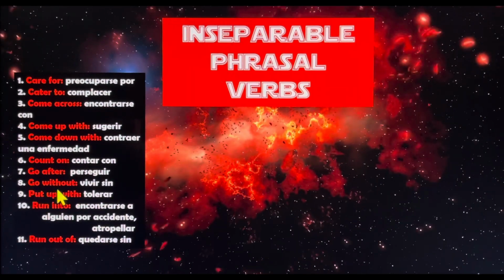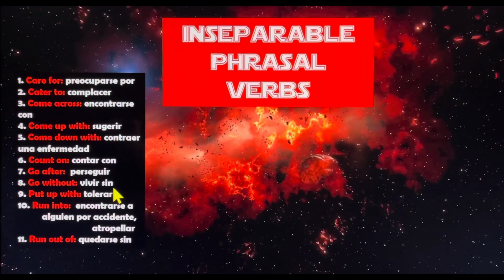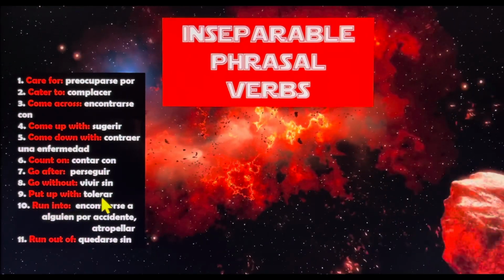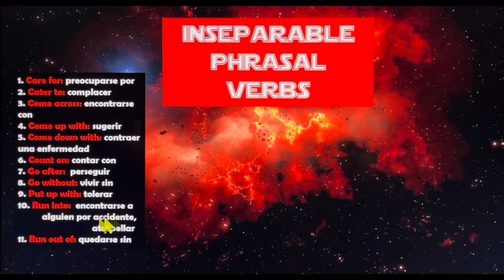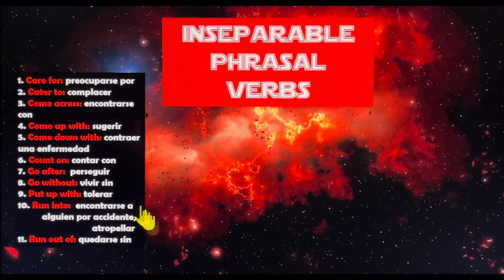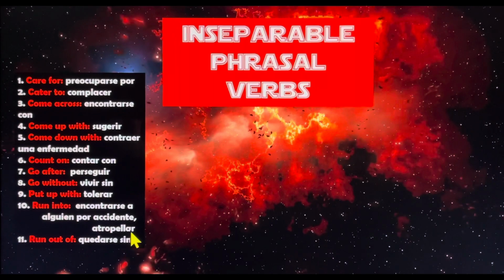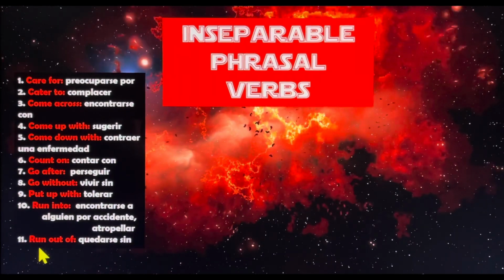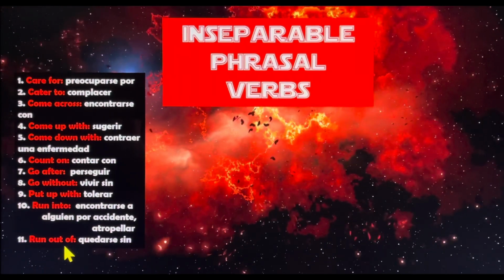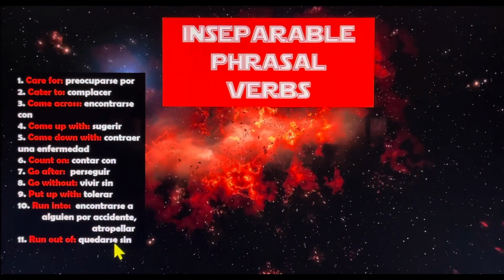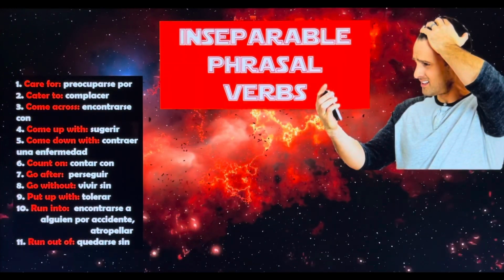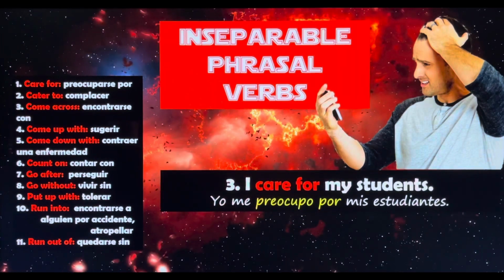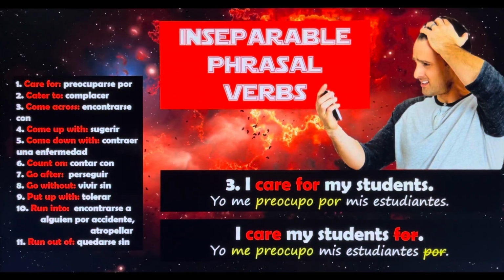Then we have go without, to say vivir sin, put up with, to say tolerar, run into, to say encontrarse a alguien por accidente, very similar to come across, and also run into is atropellar. And finally, we have run out of, to say quedarse sin. And as we said, we can't separate them because if we do it, our sentence is gonna be super crazy.